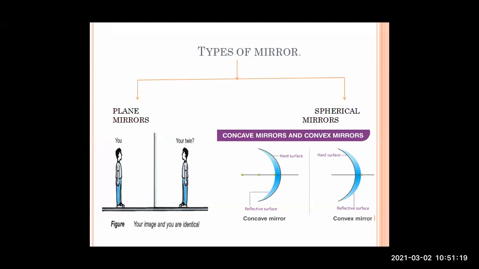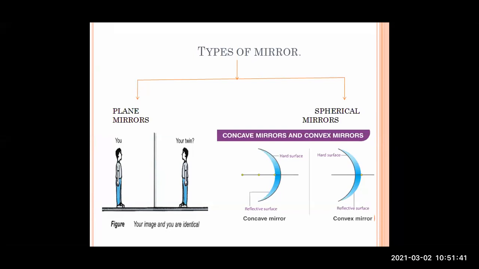Whereas in the convex mirror, you can see the difference between the two things. The reflective surface is in its outer part, it is not inside the curve, but outside the curve. The reflective surface is outside the curve, whereas the inner part is denoted as the hard surface.